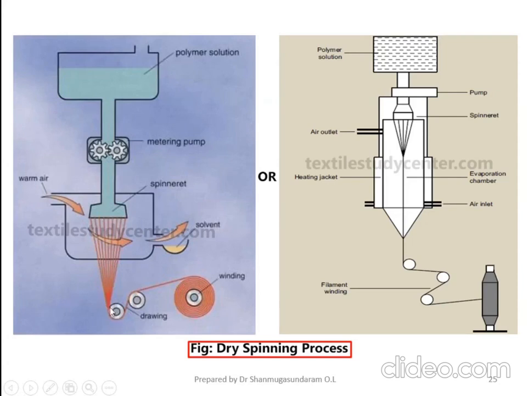Then the drawing process. Either you can call it a drawing process, or you can call it a stretching process, where the orientation takes place, where the crystallization takes place. If you want to produce 100% crystalline fiber or 90% orientation, you have to give more stretch. Okay. See, here the solvent is getting evaporated. You can recover the solvent and again reuse it for the dissolution purpose.